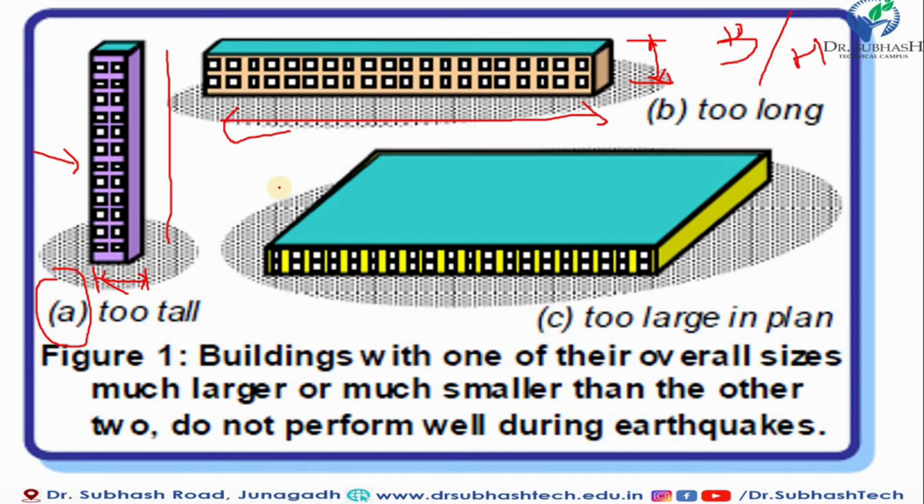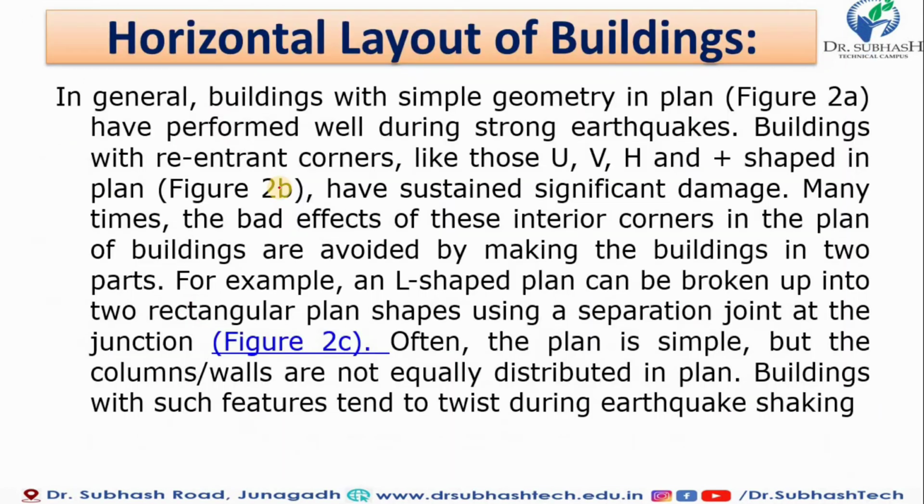It means it's a very large building. A building whose overall size in one direction is much larger or much smaller than the other two does not perform well during an earthquake. So the height to base ratio is a significant criterion, and based on that we decide the size or shape of the building, so that it performs well when an earthquake occurs.